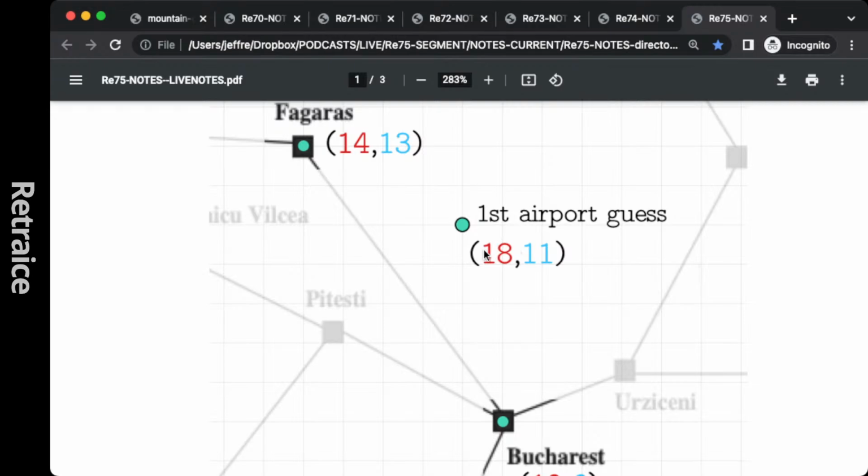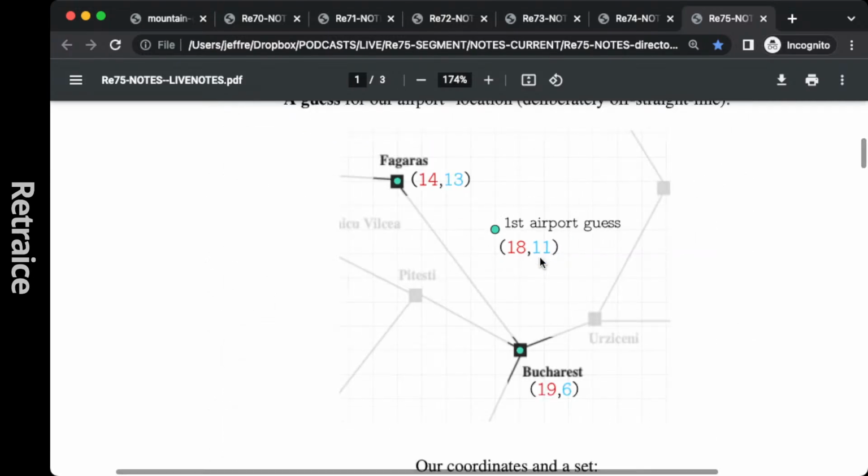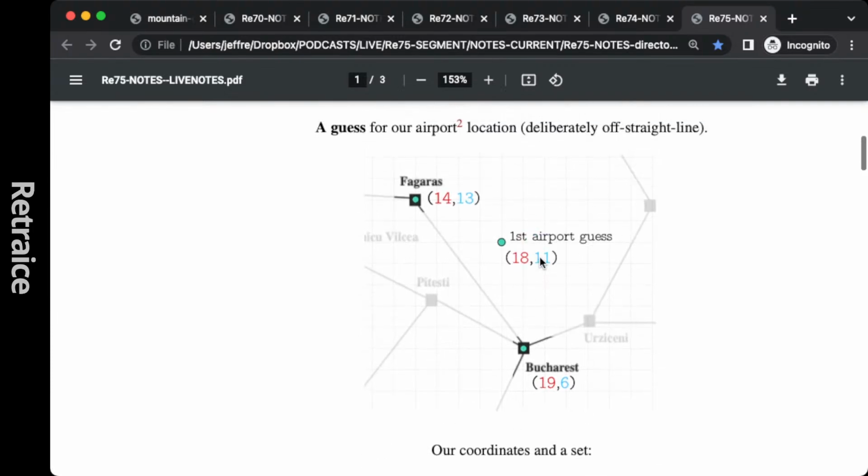I've got to budget my time here. I'm spending a lot of time on this. All right. I placed it here because I want to be able to do gradient descent on it. I know it's not going to be as good as over here somewhere, and I want gradient descent to push it over here. So we picked the nice clean coordinates, 18, 11: x equals 18, y equals 11. That's our airport guess. We've guessed the location for an airport.